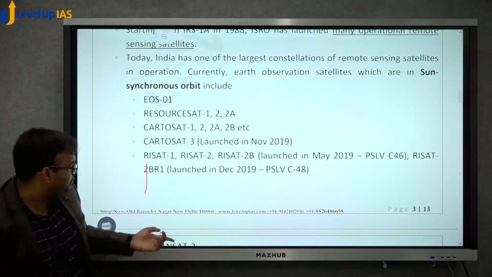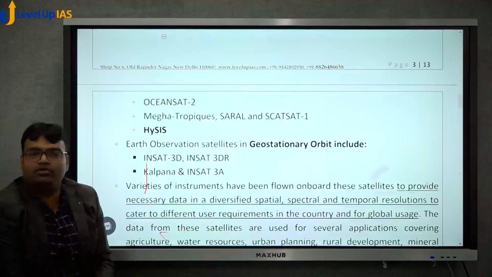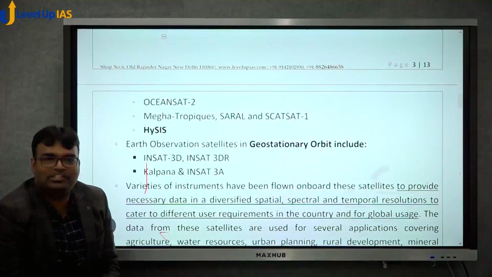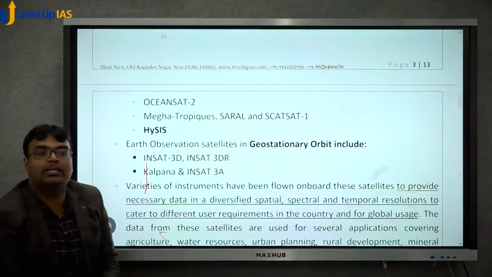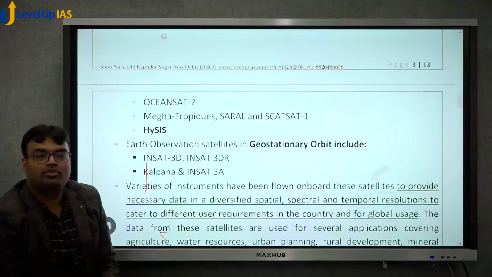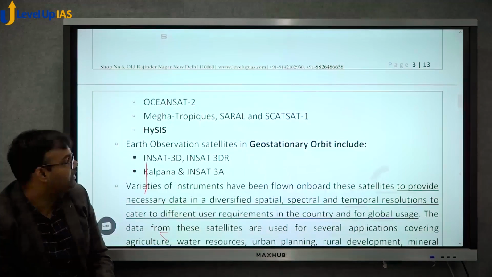Now, OceanSat. Does the name itself not tell you that it is an Earth observation satellite observing the ocean? Megha-Tropiques: Megha means observing clouds. Tropiques is the French word for tropics. So Megha-Tropiques is an India-French collaboration.